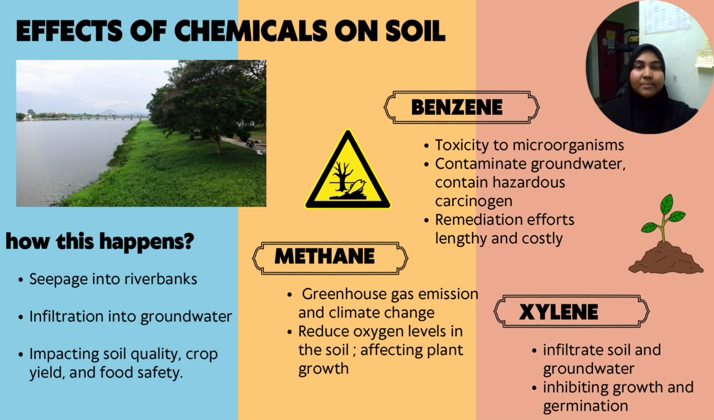The second one is methane. Methane can cause greenhouse gas emission and climate change as it reduces oxygen levels in the soil, thus affecting plant growth. And last but not least, xylene. It can infiltrate soil and groundwater and inhibit growth and germination. So now you can see how these chemicals significantly impact the soil quality, crop yield, and food safety.